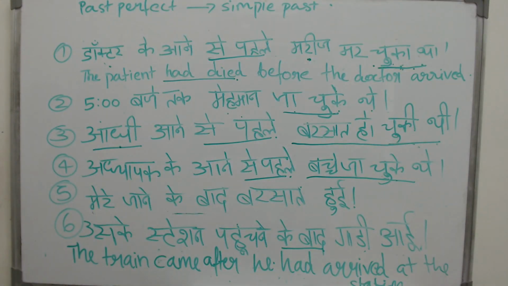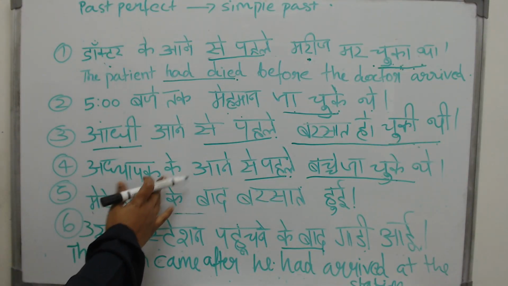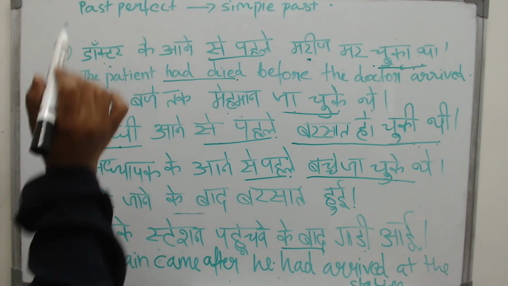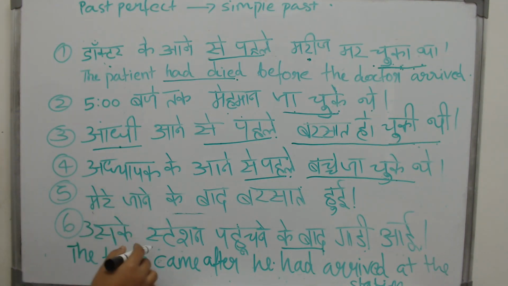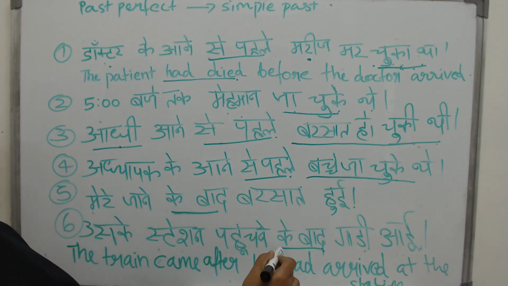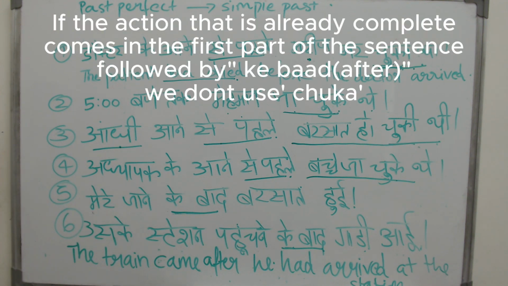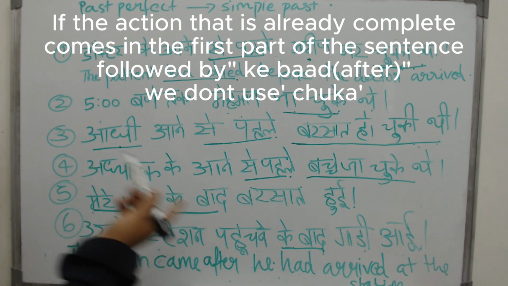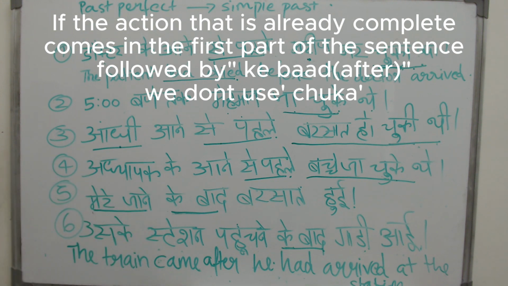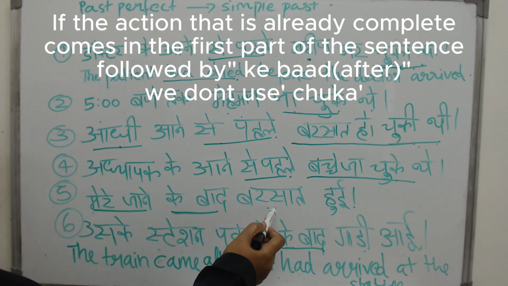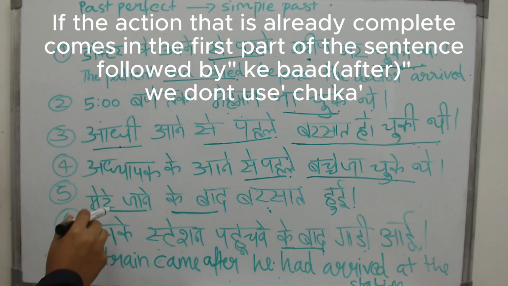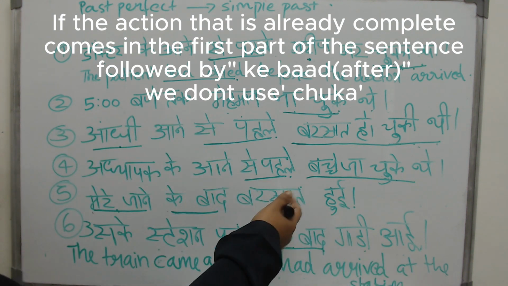So you see the difference here in the first 4 sentences. You notice the word se pehle, and in the last 2 notice the word ke baad. Baad means after, so the sentence itself changes. How does it change? Here, what happened first? मेरे जाने के बाद, after I left, then it rained. So what happened first? Me going. That is what happened first. And after that, the rain happened.